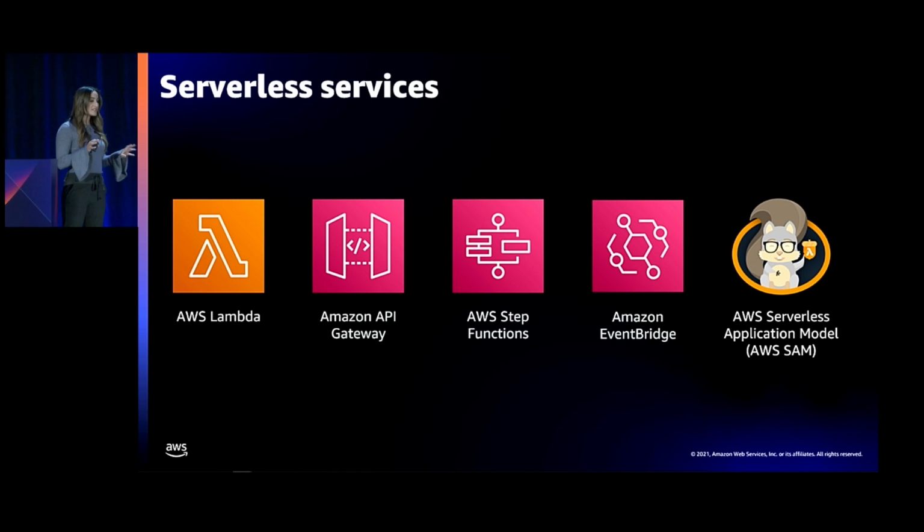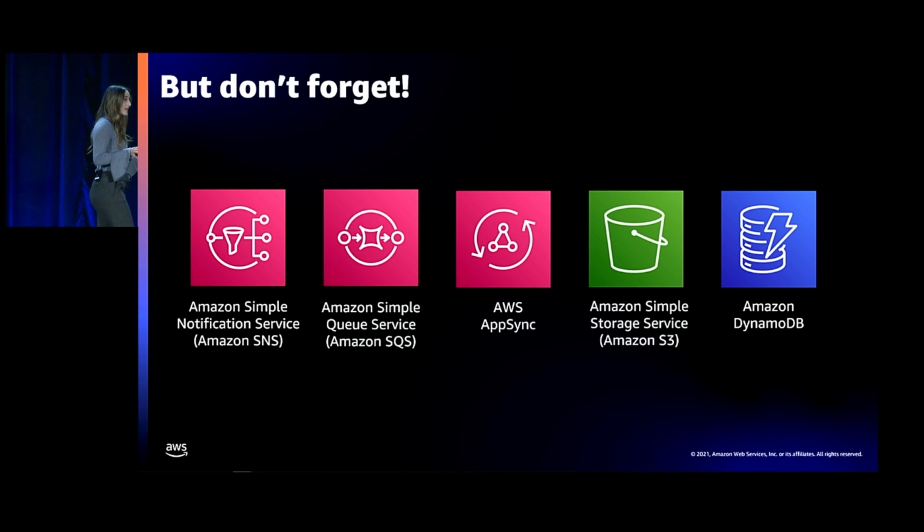So in this talk, I'm going to be focusing primarily on what's new with just a few serverless services. Unfortunately, we don't have time to go through every single serverless service. But the services we are going to cover today are Lambda, API Gateway, Step Functions, EventBridge, and the serverless application model. These are just some of the most commonly used serverless services. And I think that when people think about serverless, these are the services that you usually think about. But don't forget, there are other services that we won't have time to touch on today.